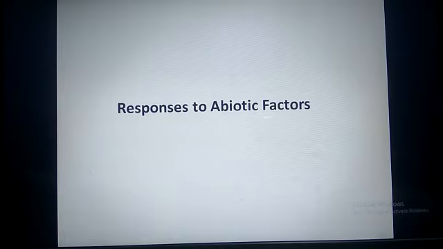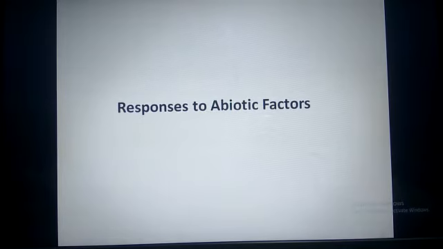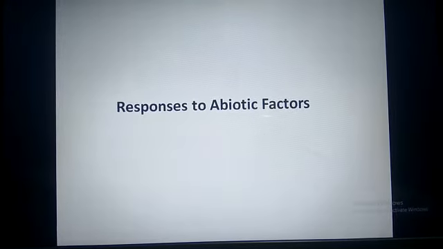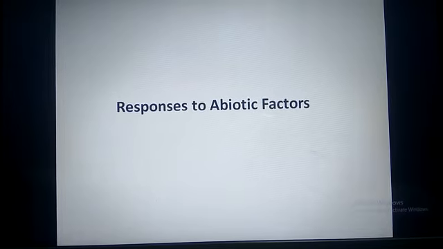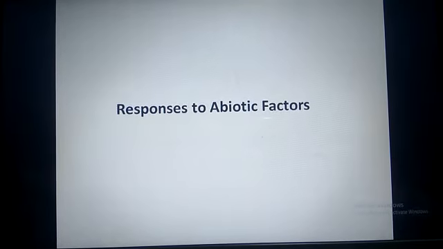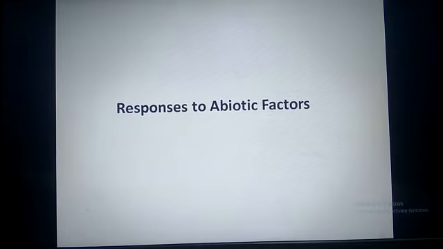This enhances the overall fitness and survival of a species. And the process of maintaining that internal environment of the body by an organism is called homeostasis. Today also we are going to discuss more about the responses given by living organisms to abiotic factor changes.